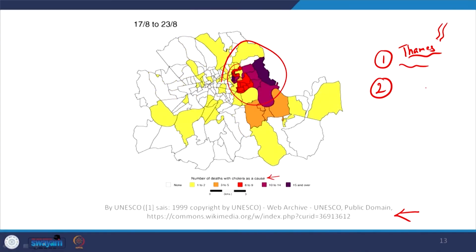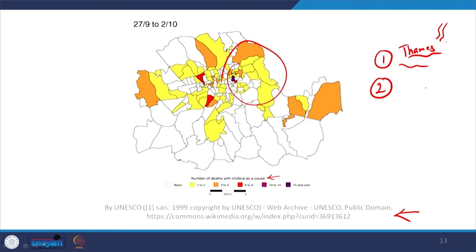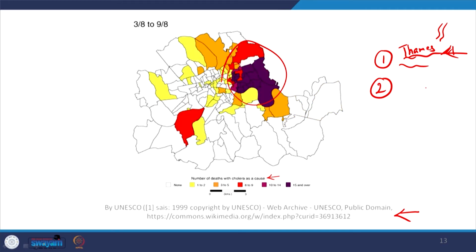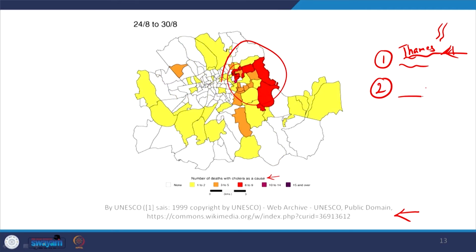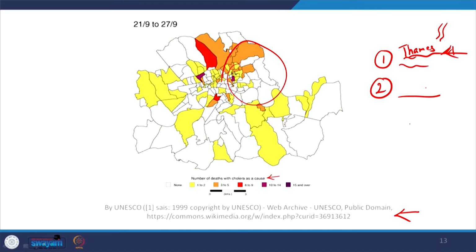And people did not understand that clear water which tastes and smells fine can also act as a carrier of these pathogens. So the people being supplied by this company fell ill more often, and the other company, which was taking water from upstream of the point of pollution, from a relatively clearer or unpolluted source, did not see as many cases of cholera.